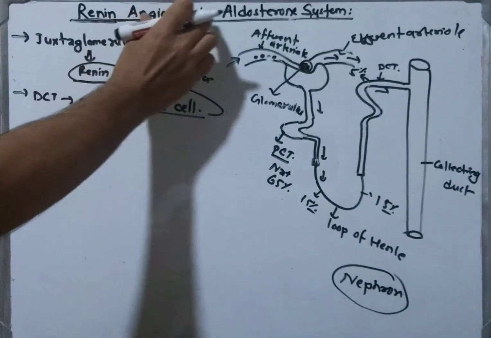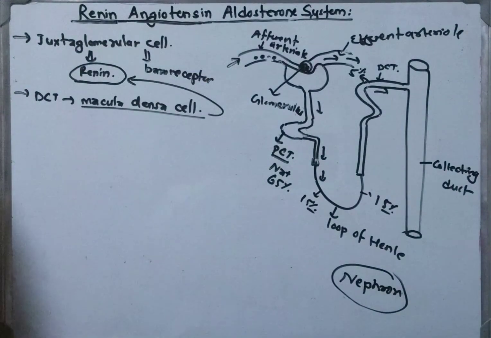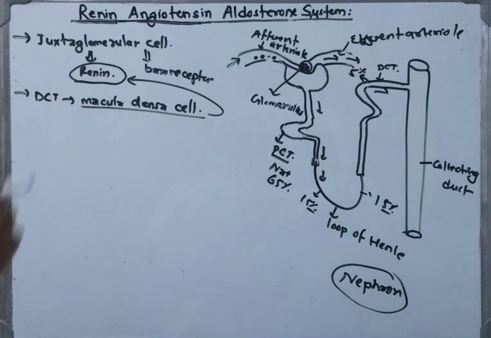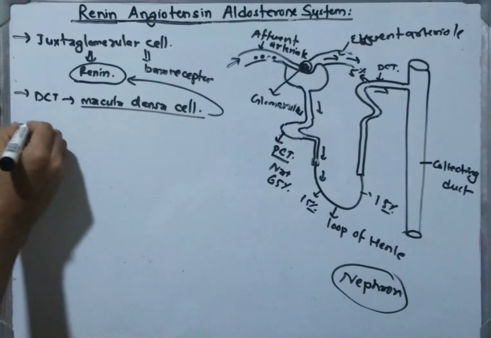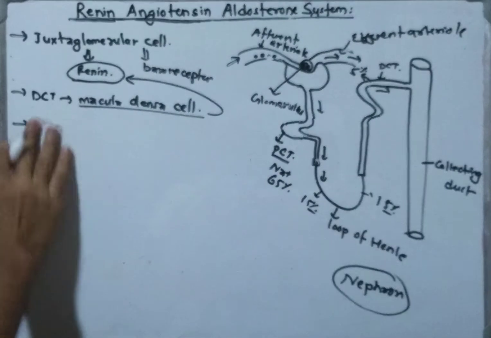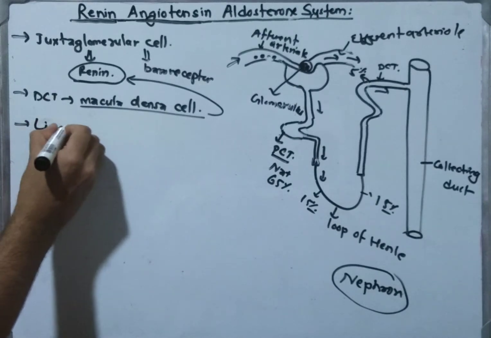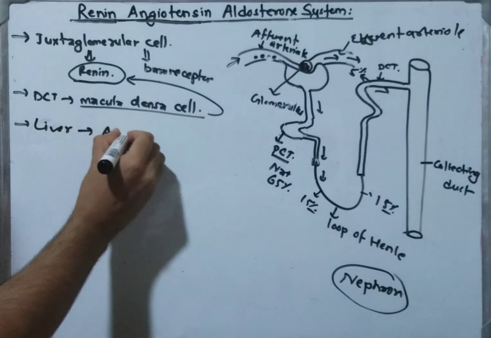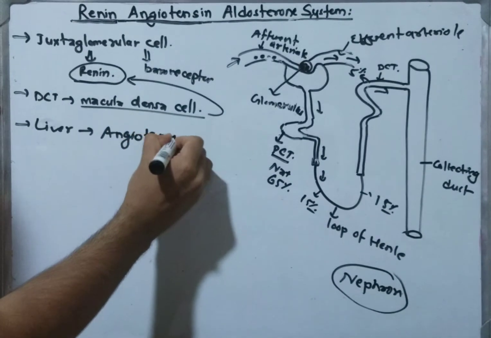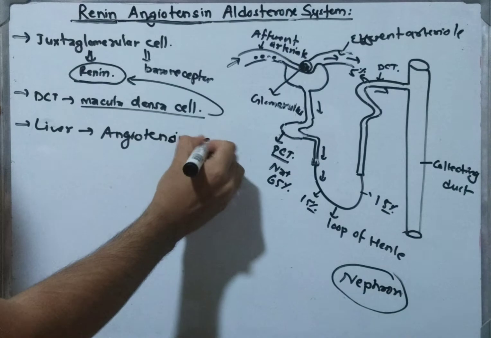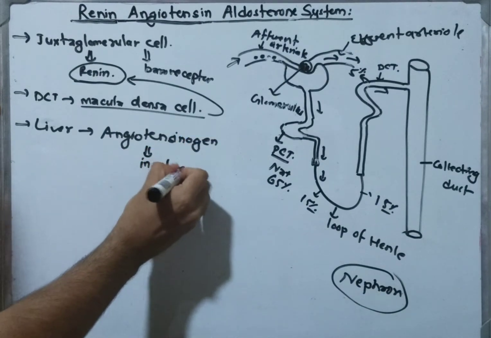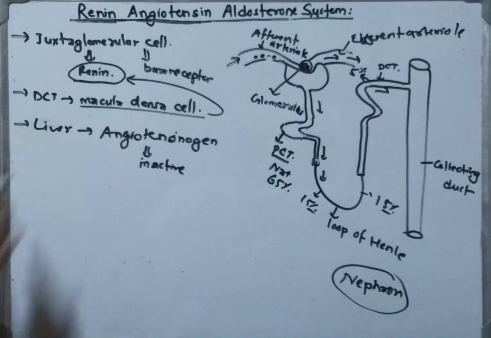Now let's come to the angiotensin. Angiotensinogen is a protein that is in the inactive form in our liver. Angio means blood vessel, and tensin means pressure, and ogen means the inactive form, which is present in the liver.